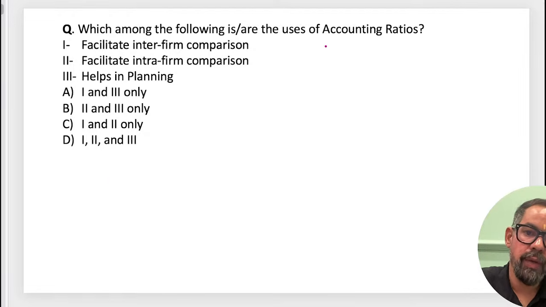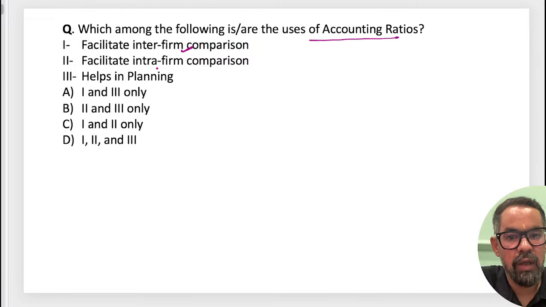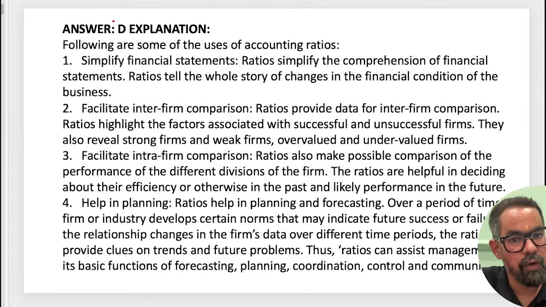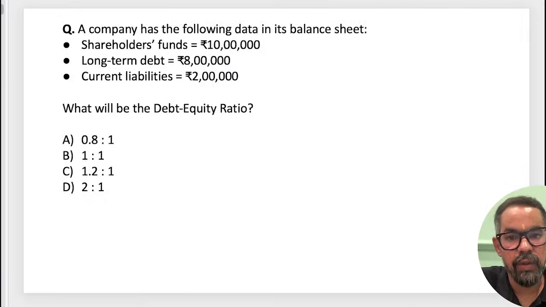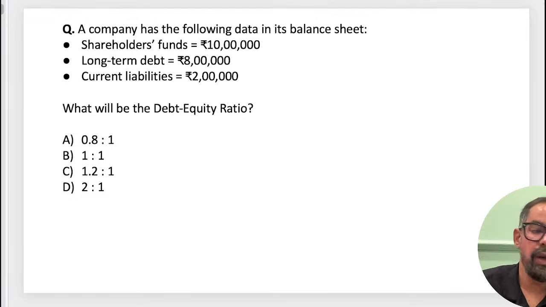So which of the following are the uses of accounting ratios? Interfirm comparison, intra-firm comparison, help in planning, all. 1, 2, 3, 4. D will be the right answer for this particular one. Next one. Okay, D will be the right answer.